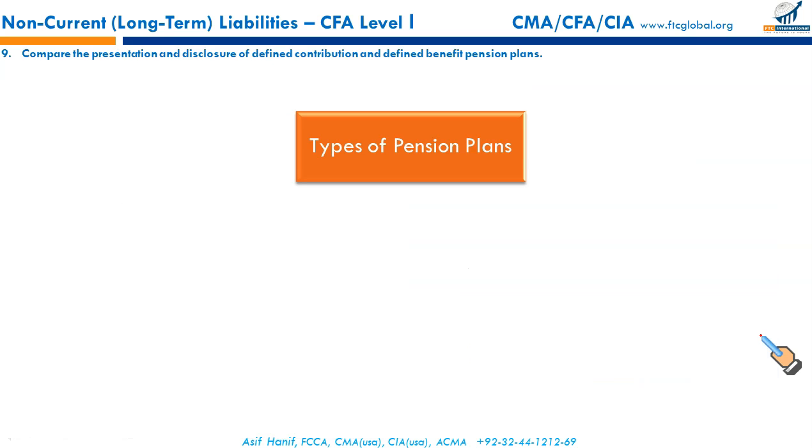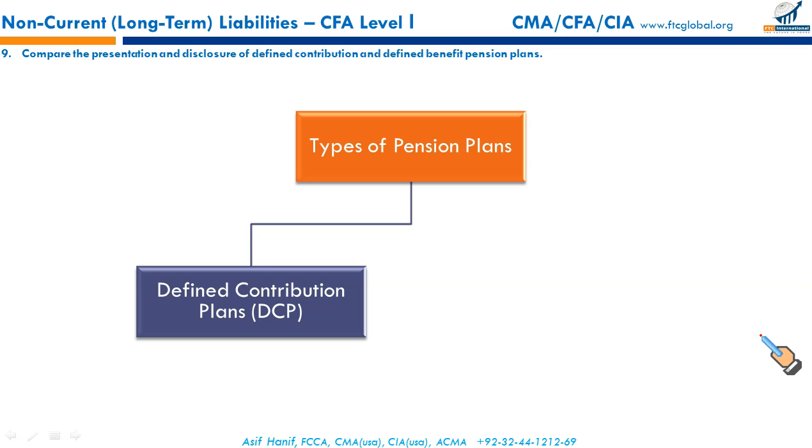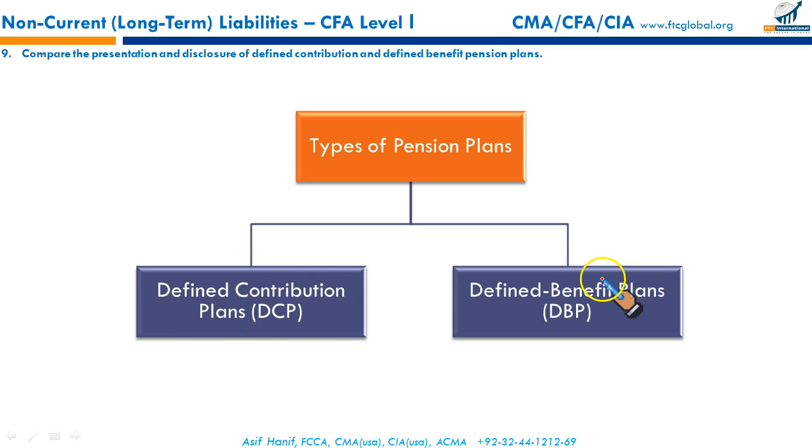Now we have types of pension plans. Just an overview; we won't be going much deeper into detail. Basically, a company maintains two types of plans: one is the defined contribution plan and one is the defined benefit plan.